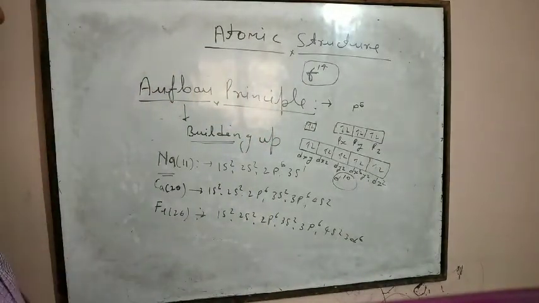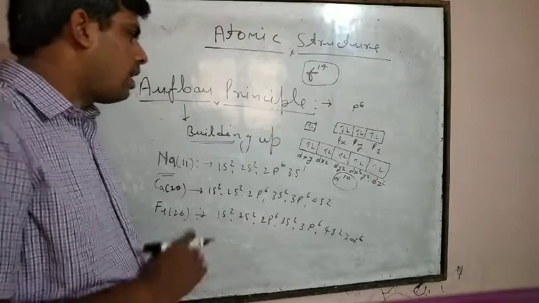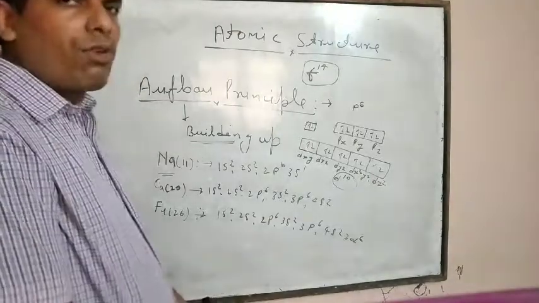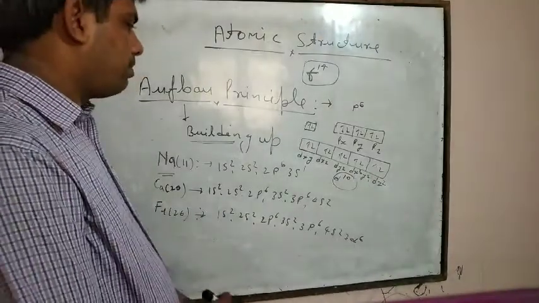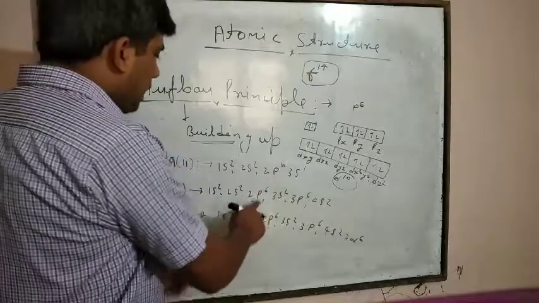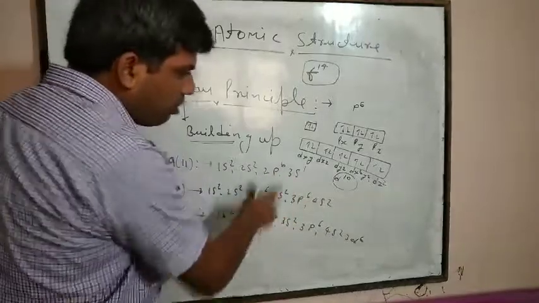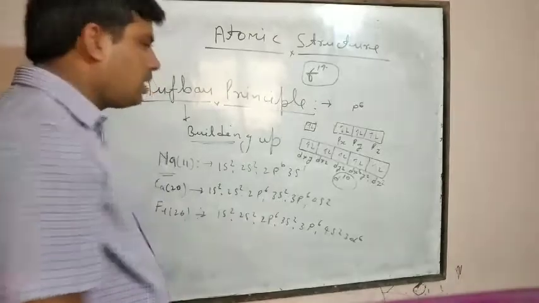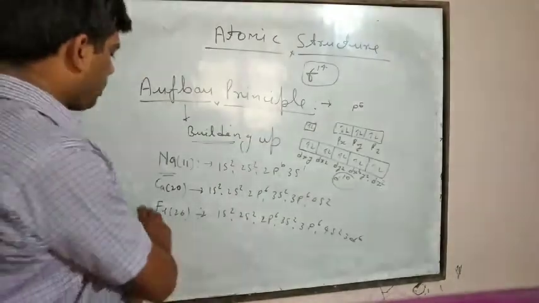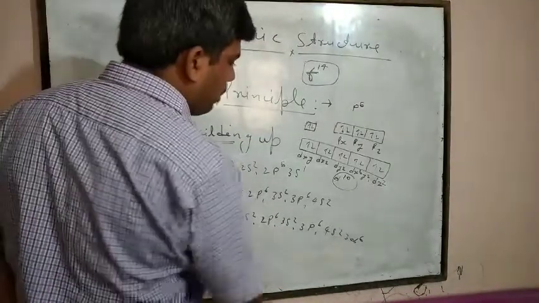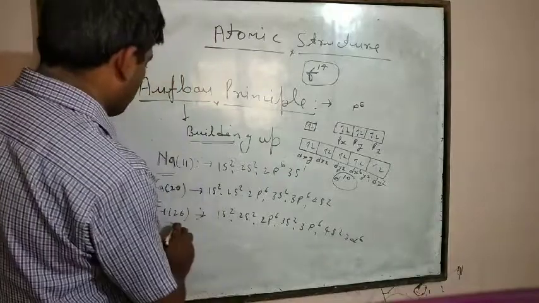It is present in the d block because block-wise distribution takes place on the basis of the entry of the last electron into the respective orbital. In these elements, the last electron enters the s orbital, that's why they are present in the s block. In Fe, the last electron enters d, that's why it is present in the d block.